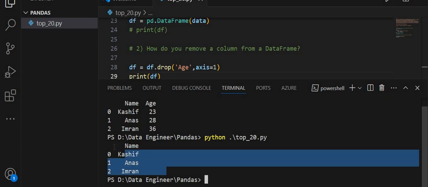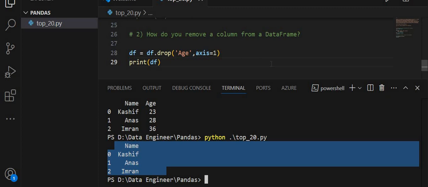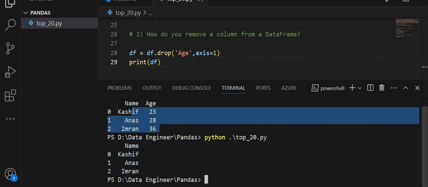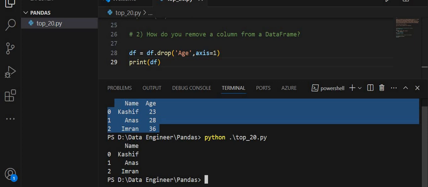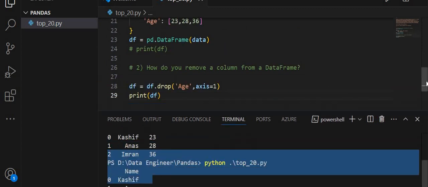As you see, the column age is removed successfully. So we successfully removed the column age from the data frame which we just built before. And for the second question, to drop the age column from the data frame, we did this. मैं उम्मीद करता हूँ कि यहाँ तक आपको दो क्वेश्चन समझ आ चुके होंगे पांडास के। फर्स्ट में हमें क्या करना था?